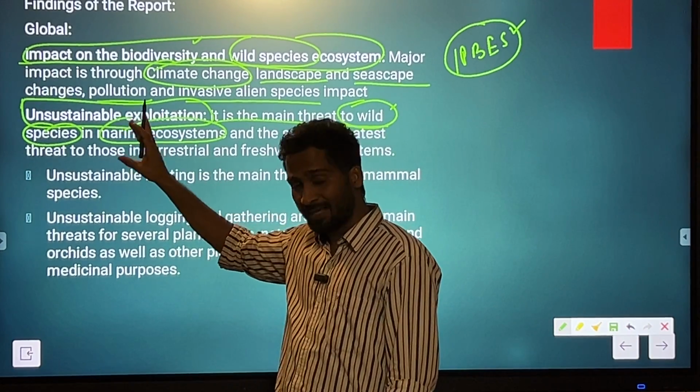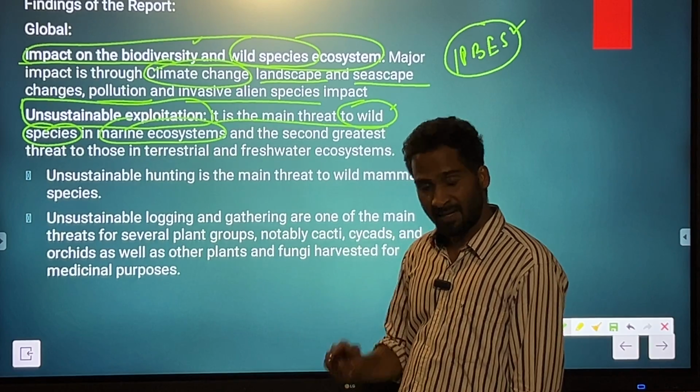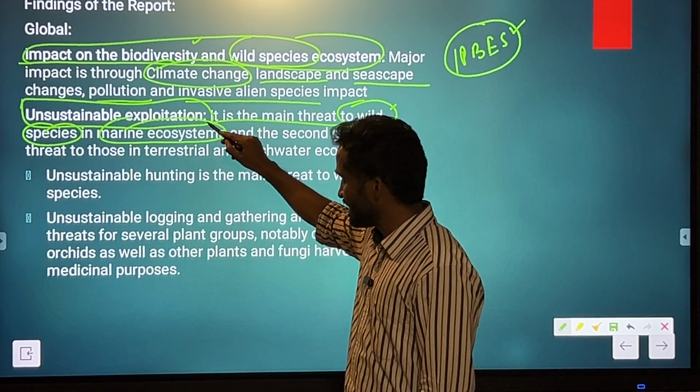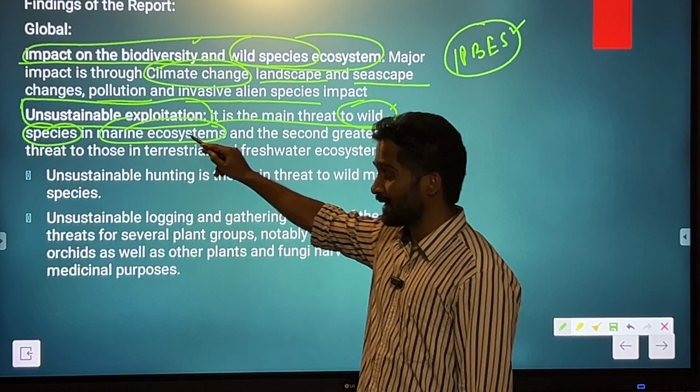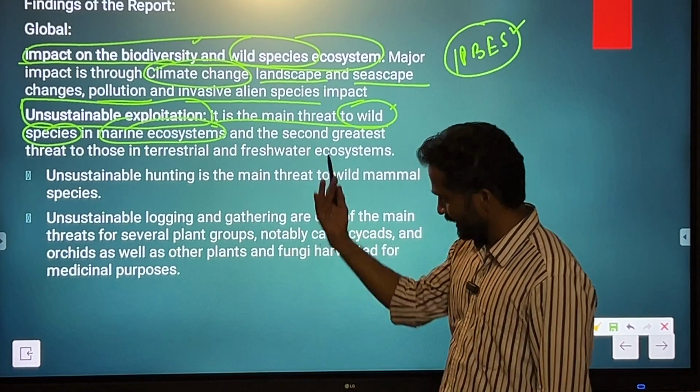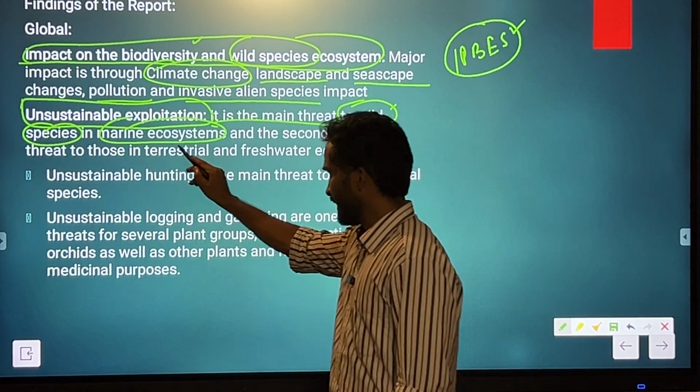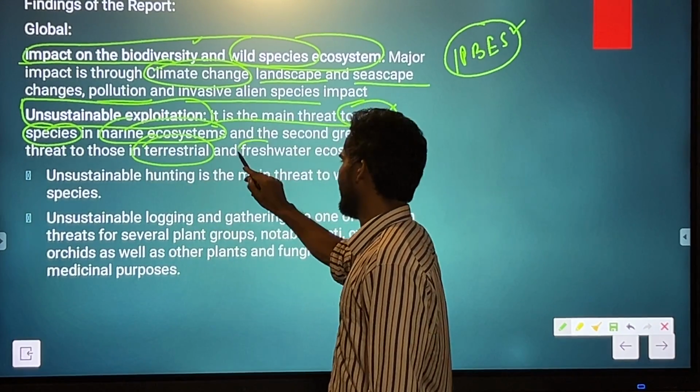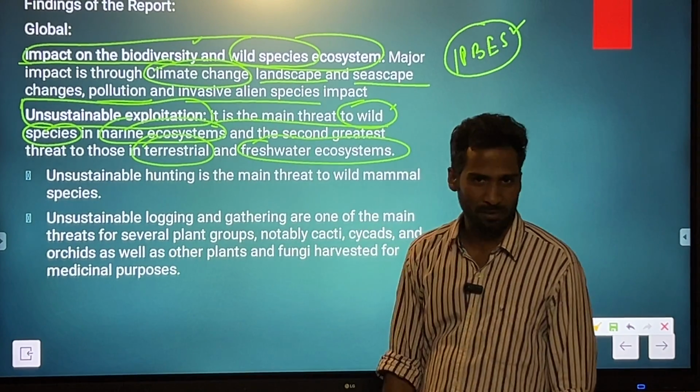It is saying that unsustainable exploitation is primarily the reason for threat in the marine ecosystem. After the marine ecosystem, it is the terrestrial ecosystem, and in the end, the freshwater ecosystem.